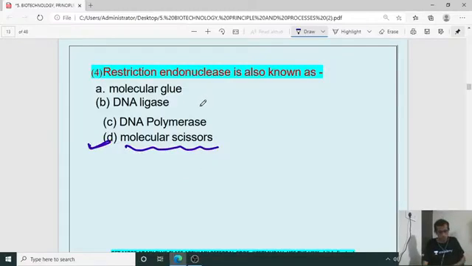Restriction endonucleases are called molecular scissors because they are going to cut the DNA in a particular, required region of the DNA sequence. Molecular glue refers to attachment, that is by DNA ligase. DNA polymerase is for replication. I said it in a previous question, isn't it? So the right answer for the fourth one is D.